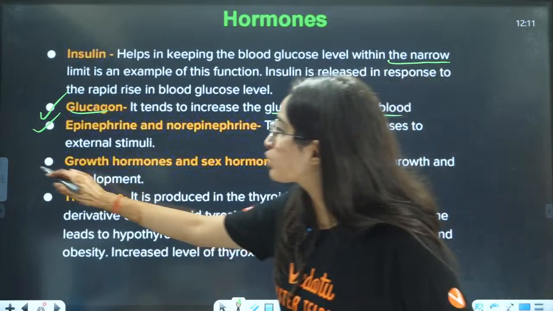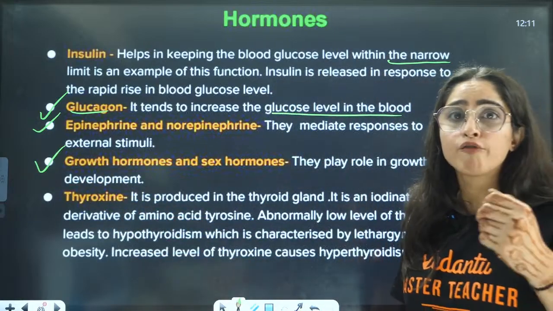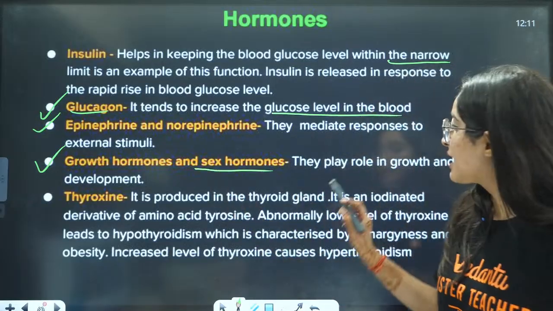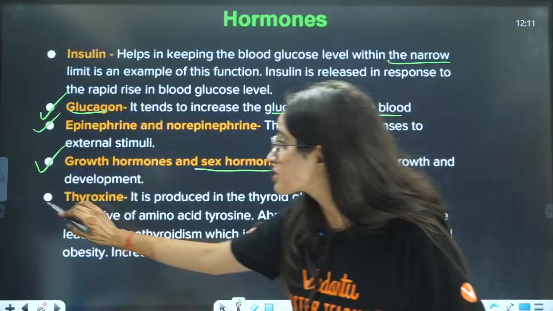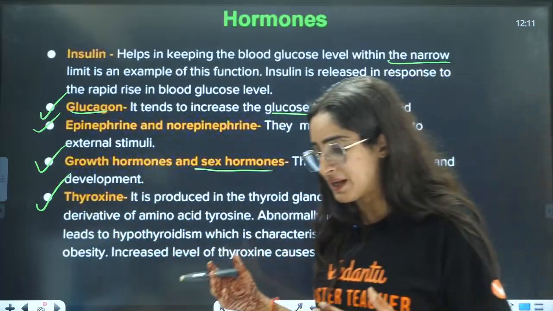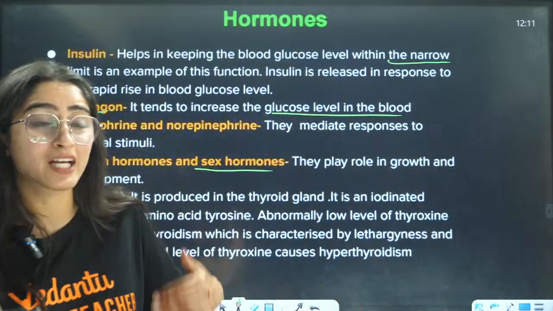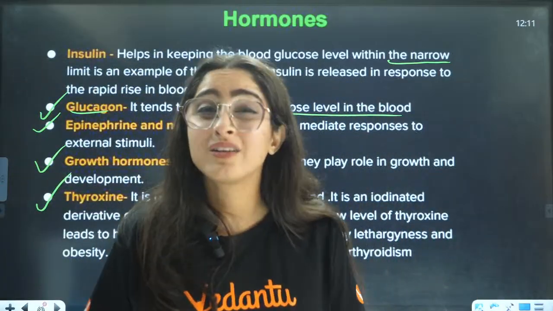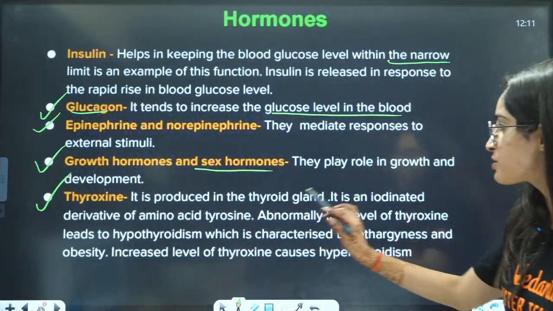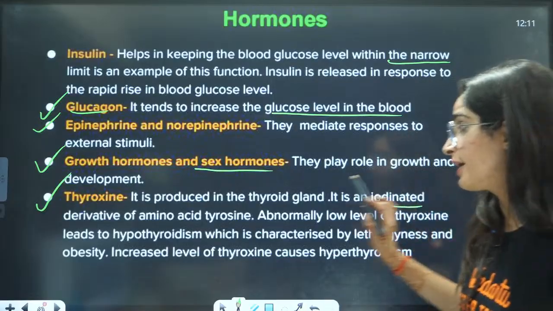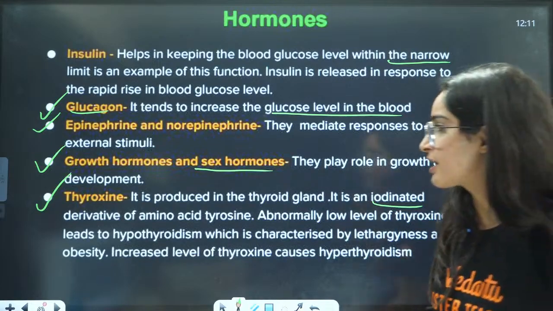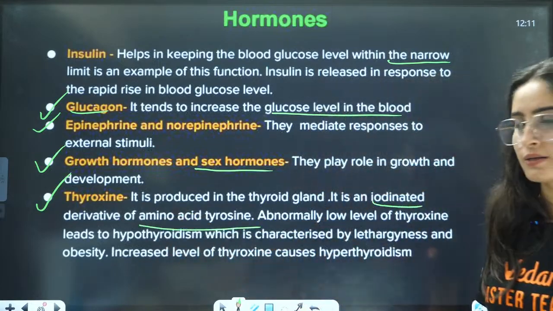Next is growth hormone, which is responsible for why a girl looks like this and a boy looks like this, right? And sex hormones. Next is thyroxine. It is produced in the thyroid gland. Some people have the problem of thyroid. They can get really fat because of thyroid or really thin because of thyroid, so there is a problem in this hormone. It is an iodinated derivative, that means iodine is attached, of the amino acid tyrosine, right?